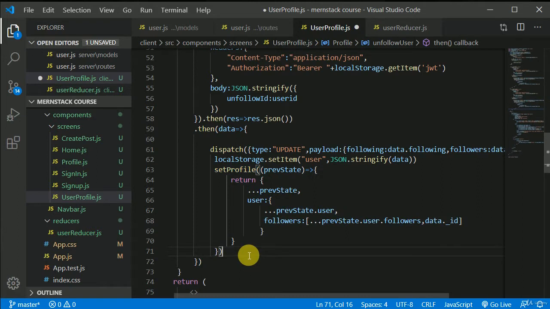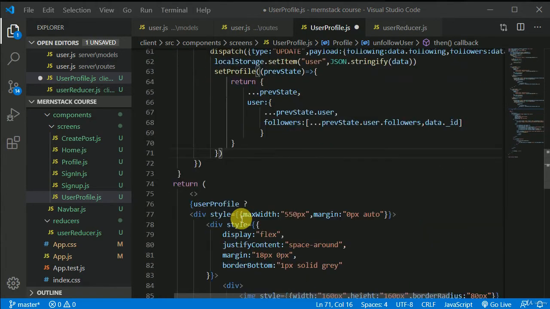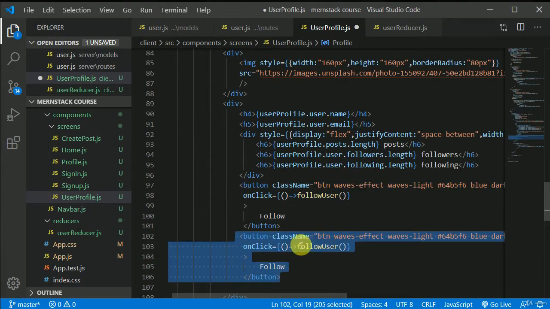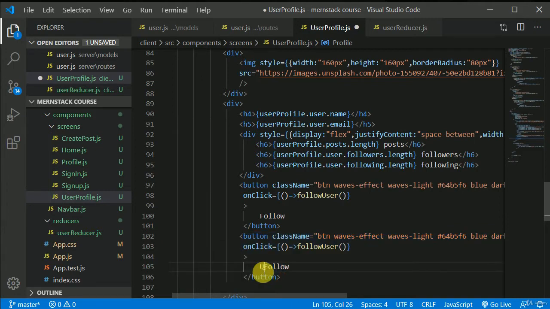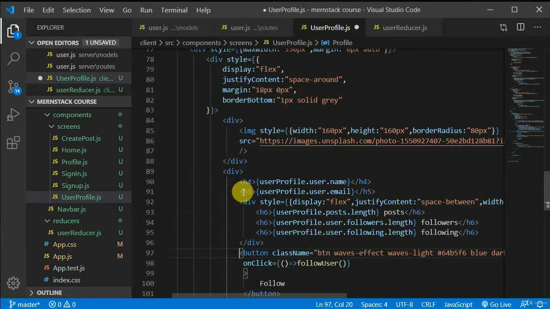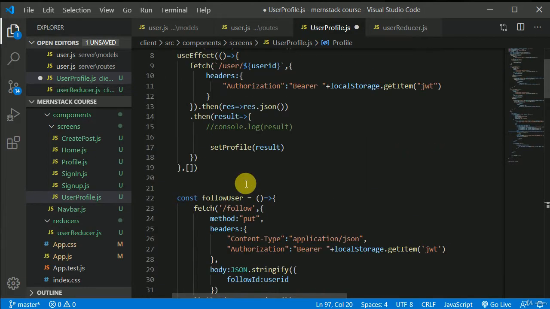Okay, yeah, I guess this should fix the issue, and we can create one more button. I can duplicate this, and here I can write unfollow. Okay, now we should create one more state that if we have followed the user, then we should hide this button, right? Yeah, I can obviously do that.